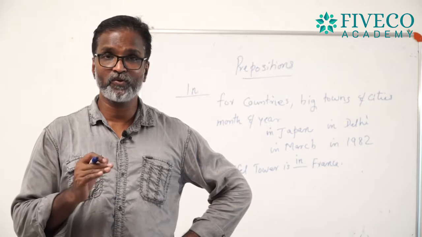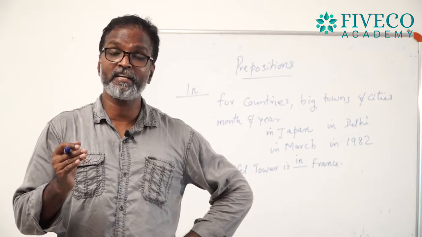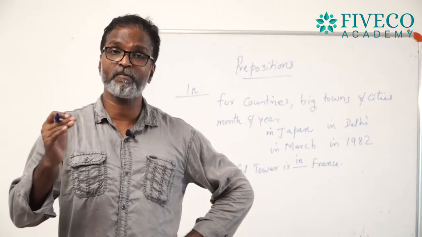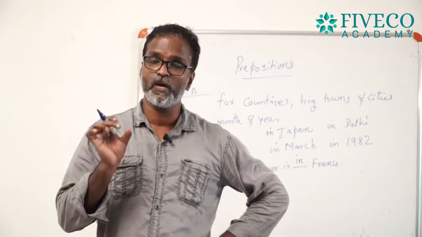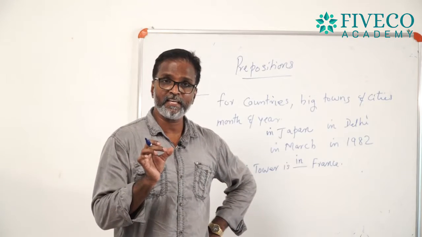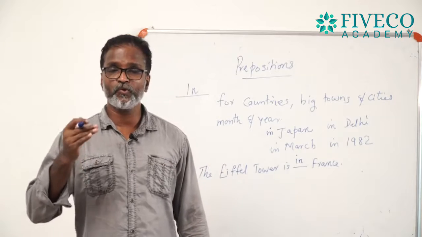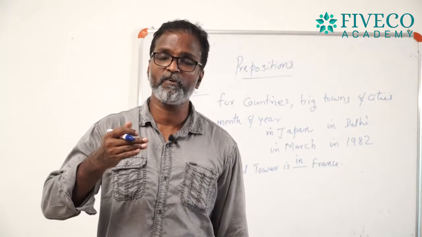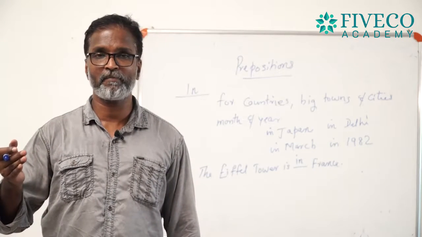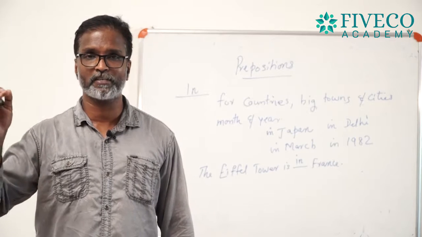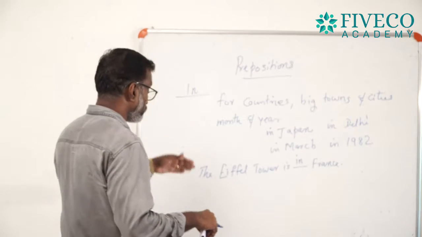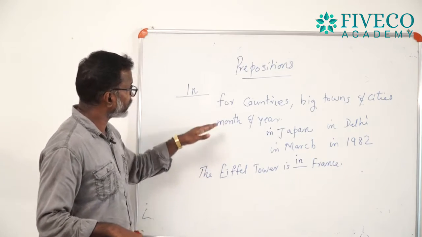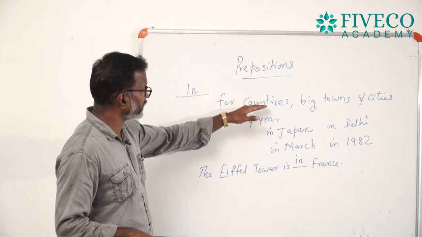You should not say in Government Higher Secondary School, in St. Thomas College, in Kerala Varma College. While you refer to any institutions, you can use at before them.